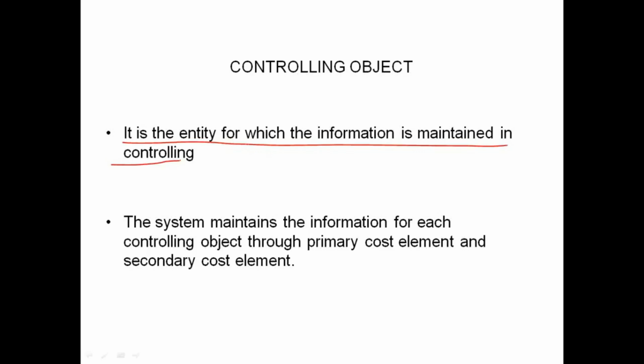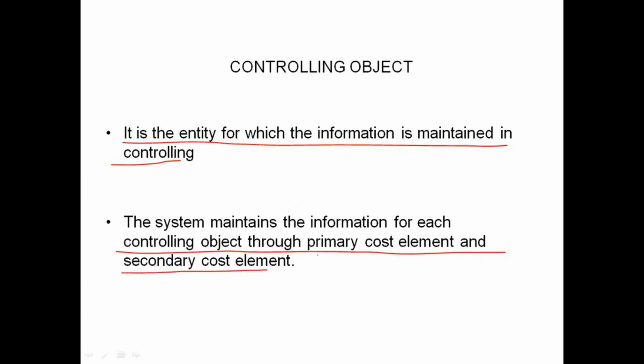The controlling objects are already defined in the system. We cannot maintain our own controlling objects. It's very, very important. The system maintains the information for each controlling object through primary cost elements and secondary cost elements.